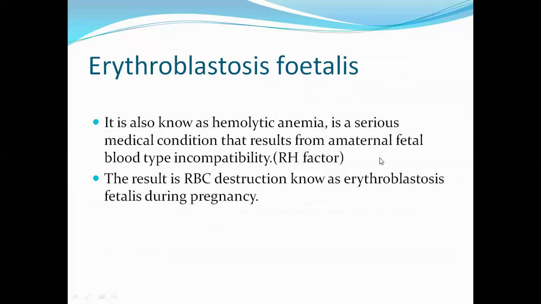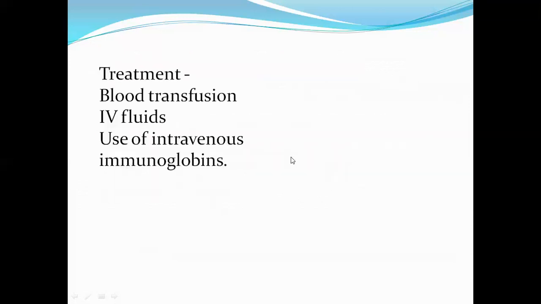Now we'll talk about erythroblastosis fetalis, which is also known as hemolytic anemia. It is a serious medical complication that results from a maternal fetal blood type incompatibility. This results in RBC destruction, and this destruction is known as erythroblastosis fetalis. There is severe jaundice to the patient and that may lead to death of the fetus also. Now the treatment is blood transfusion, IV fluids and use of intravenous immunoglobulins.